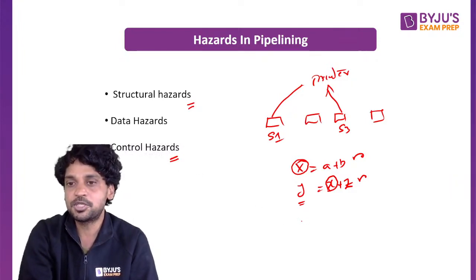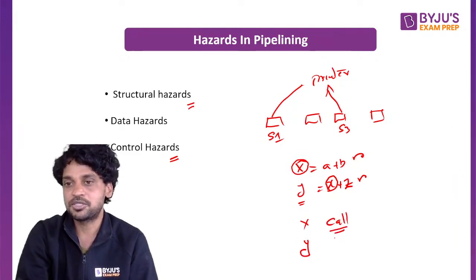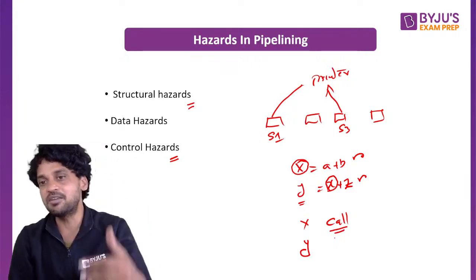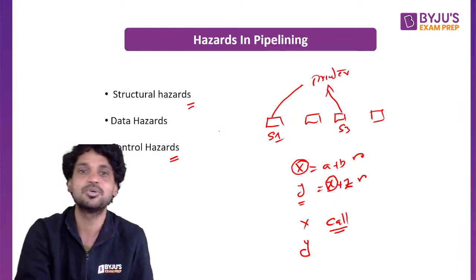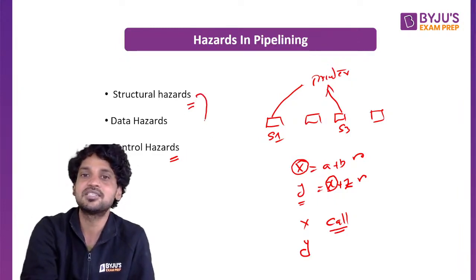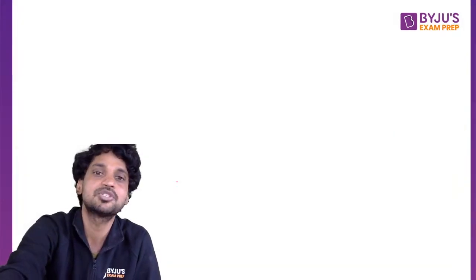Third one is a control hazard. Let us say two instructions x and y. x is a conditional branch instruction. With a conditional branch instruction, unless the condition gets evaluated, we don't know what is the next instruction. So control hazards, all these hazards are going to impose some stall cycles. We need to work on how to avoid the stall cycles.